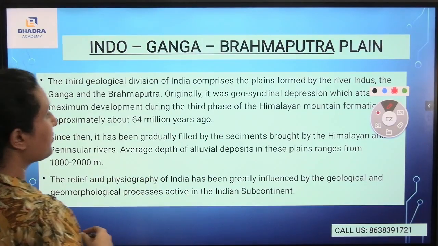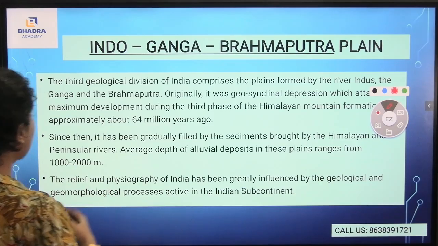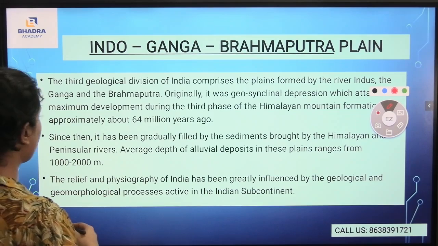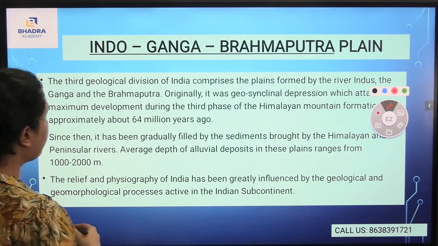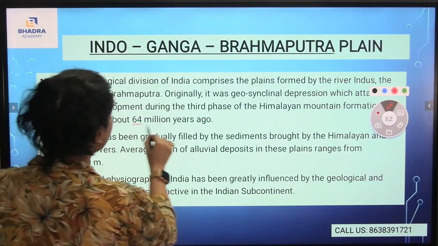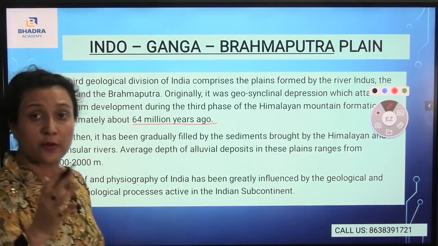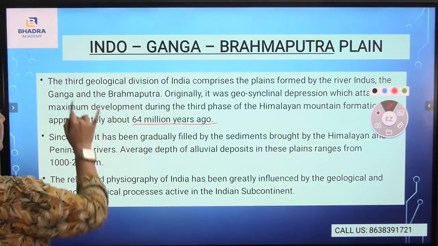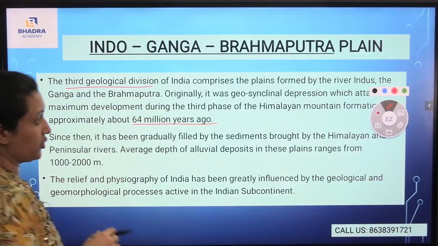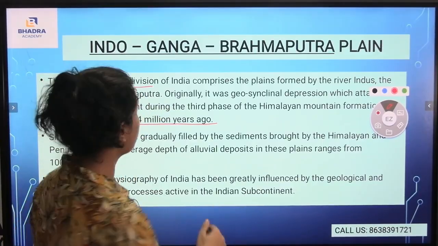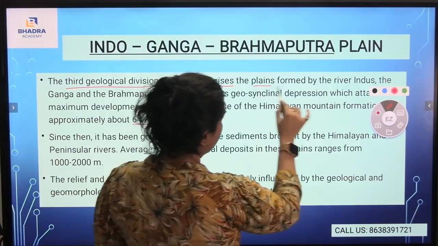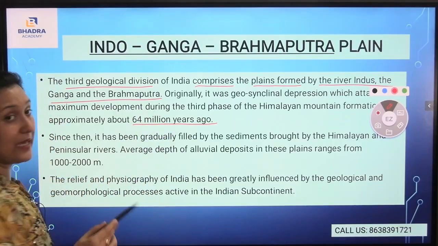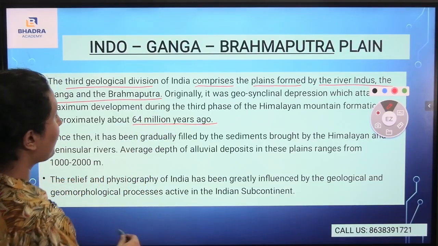Originally, it was a geosynclinal depression which attained maximum development during the third phase of the Himalayan mountain formation, approximately about 64 million years ago. About 64 million years ago, the Indo-Gangetic plain was in formation. How? This is the third geological division which comprises the plain formed by the river Indus, the Ganga, and the Brahmaputra.